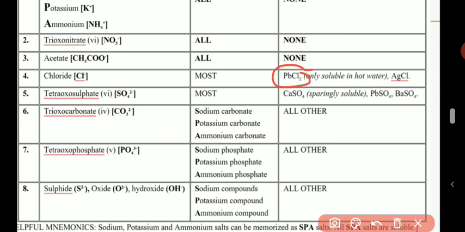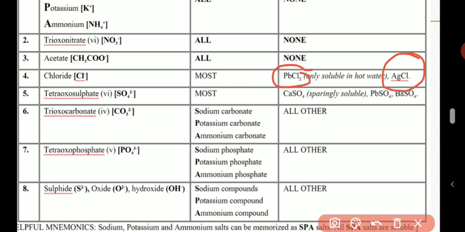You don't even know of precipitate. We have done that before. So that is about chloride. Lead chloride is soluble only in hot water. Then silver chloride is not soluble at all. So of the two chloride salts that are insoluble, lead 2 chloride is insoluble and silver chloride is insoluble. But take note, lead 2 chloride can dissolve when the water becomes hot.